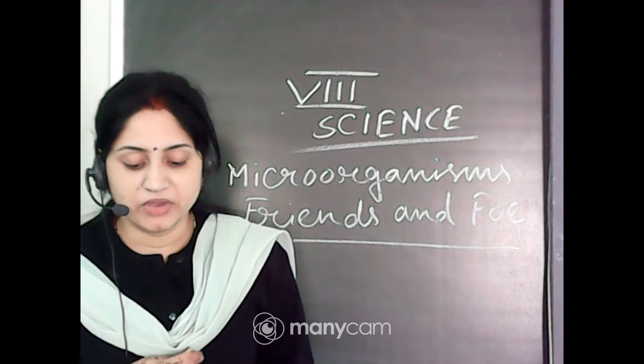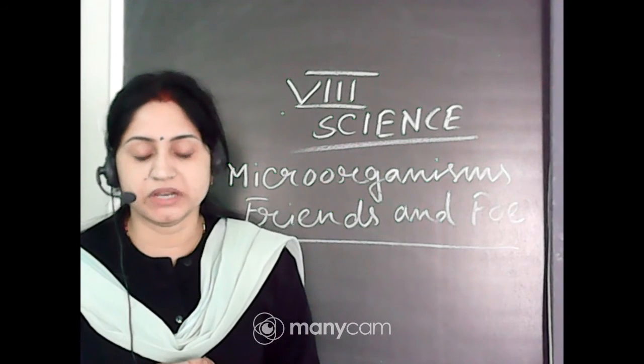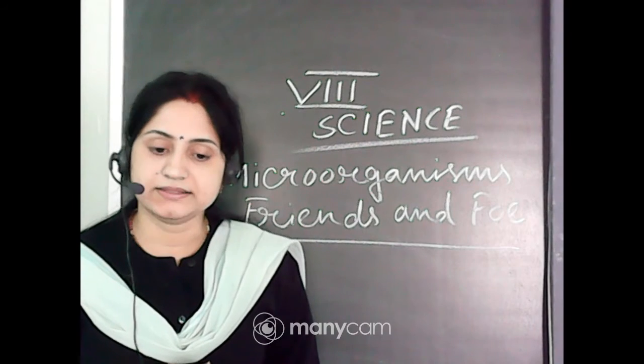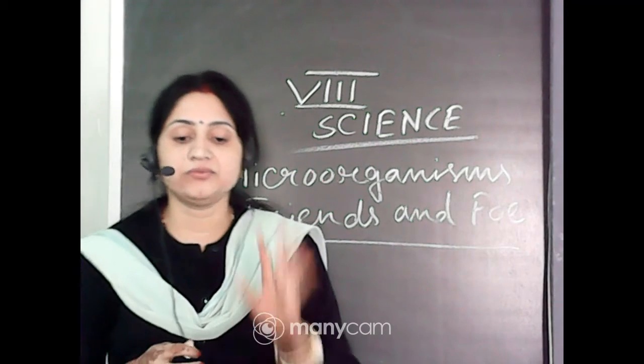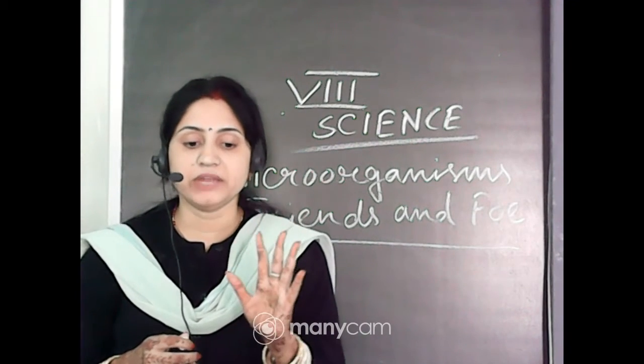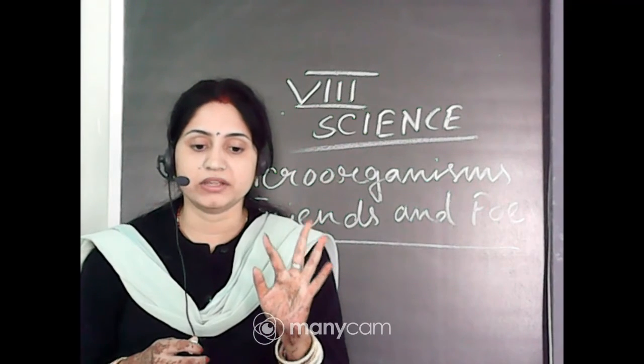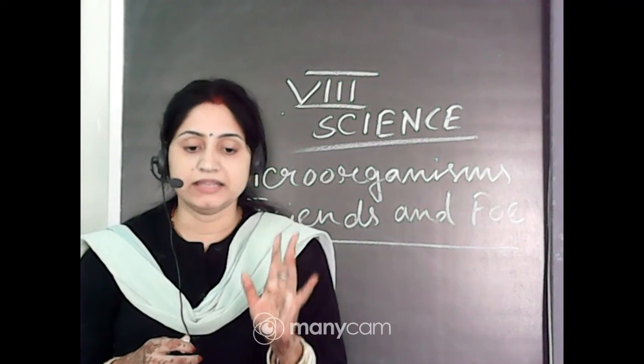Microorganisms are classified into 4 major groups. These groups are bacteria, fungi, protozoa and some algae. Okay, so mainly 4 types, but you can say 5 types of microorganisms: bacteria, fungi, protozoa, algae and viruses.